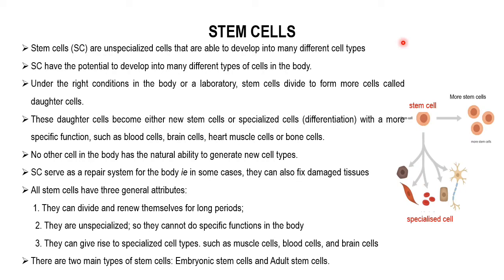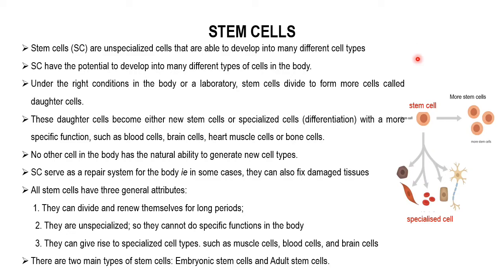And these daughter cells become either new stem cells or specialized cells with a more specific function such as blood cells, brain cells, heart muscle cells, or bone cells.